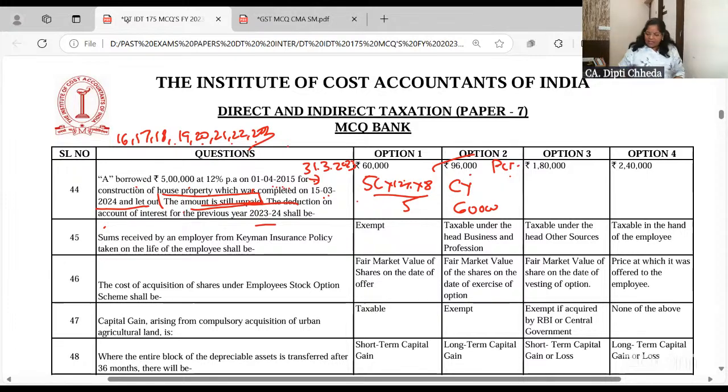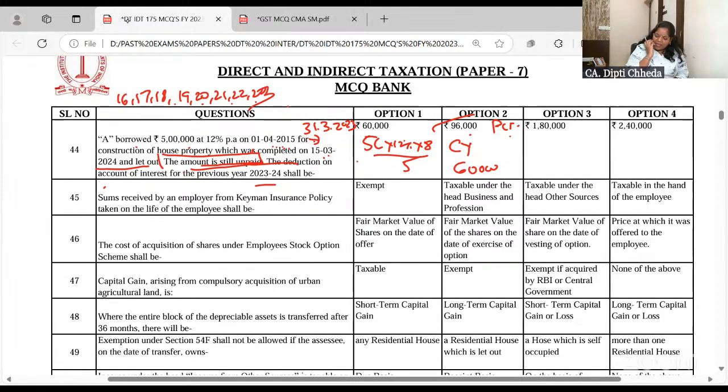Yes, because you took pre-construction interest till 31st March prior to the completion, that's 31st March 23. So the interest for 24 is 5 lakh into 12%, 60,000. That will come under current year's interest. Added together, 2 lakh is the upper limit for self-occupied property. Okay. All right. Let us take the next one.